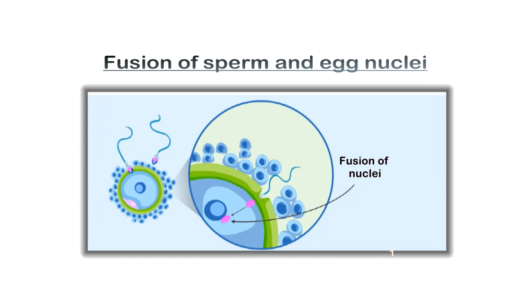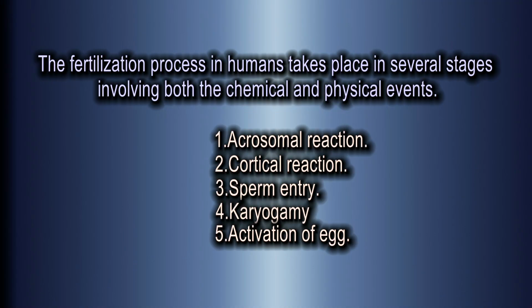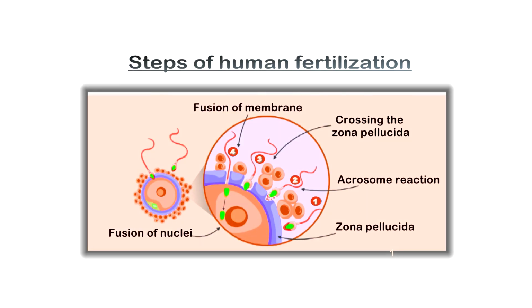After that, there will be activation of the egg. The entry of sperm triggers the metabolism in the zygote. Consequently, protein synthesis and cellular respiration increase. These are the processes involved in the fertilization of the gametes. If we describe fertilization, we think it is a simple process. But now you understand that fertilization includes many physical and chemical processes. Once they are completed, only then does fertilization take place.